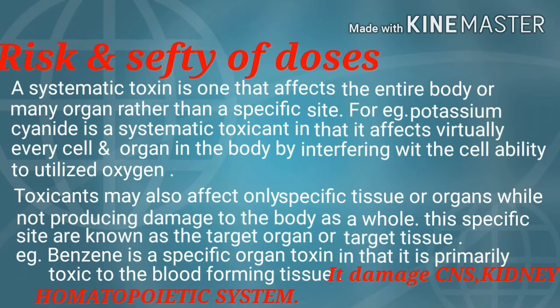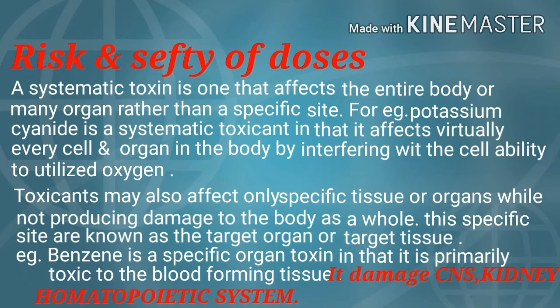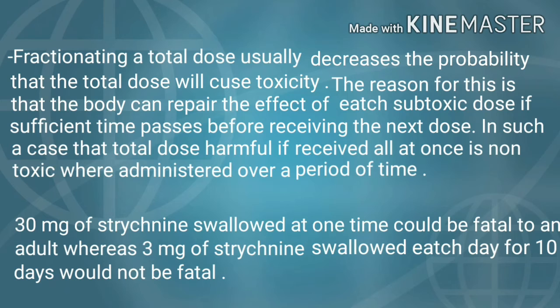And let's see the risk and safety of the doses. A systemic toxin is one that affects the entire body or many organs rather than a specific site. For example, potassium cyanide is a systemic toxicant in that it affects virtually every cell and organ in the body by interfering with the cell's ability to utilize oxygen. The toxicant may also affect only a specific tissue or organ while producing damage to the body as a whole. This is a specific and severe effect in our body.